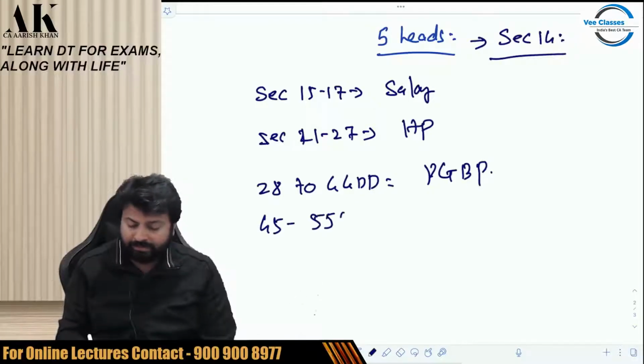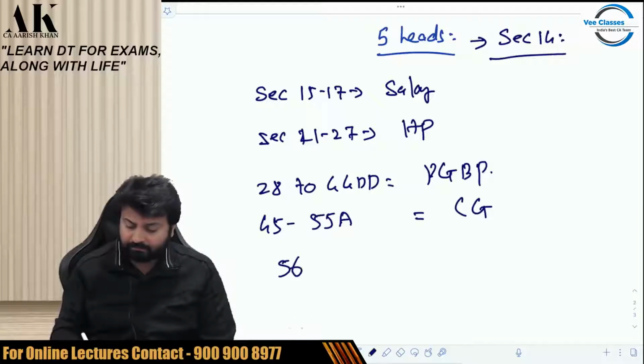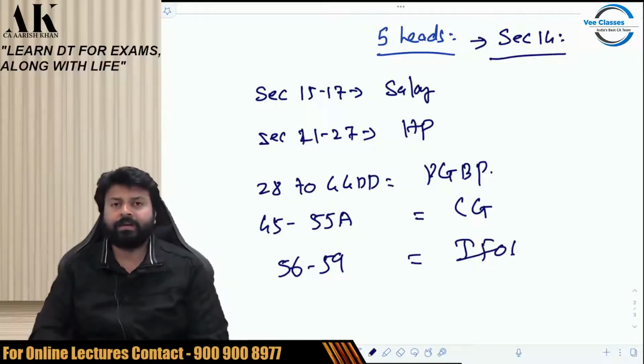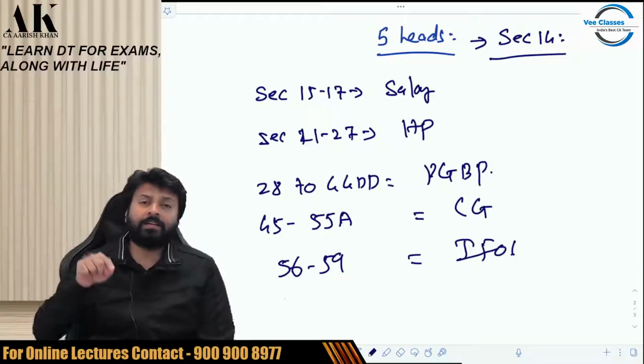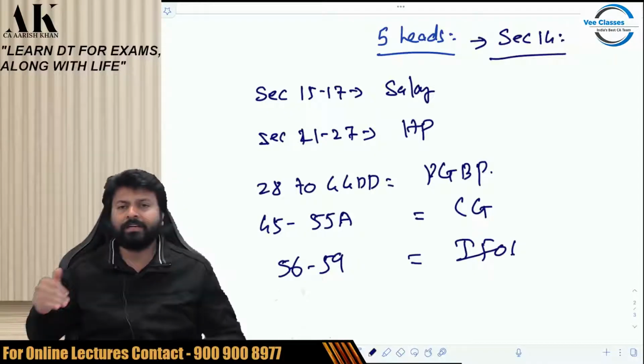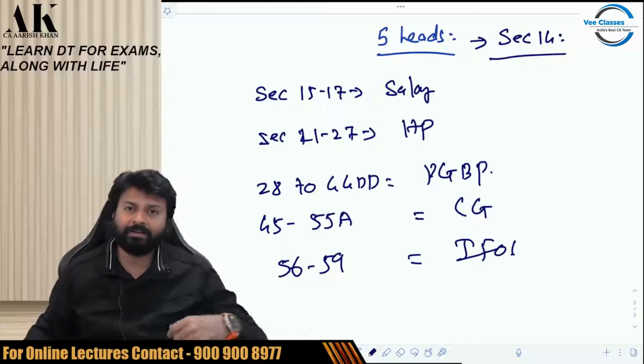Section 45 to 55A talks about capital gains. And section 56 to 59 talks about IFOS. So this is how the income is divided into 5 heads. And where is it written? It is written in section 14, that income will be divided into 5 heads. And then section 15 starts, and it ends with section 59. Okay.